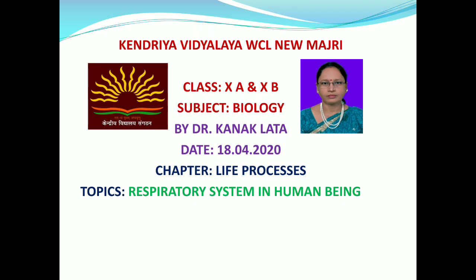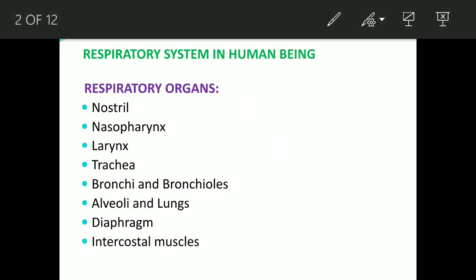Yesterday we learnt about respiration in different organisms and what are the common features of all respiratory organs. Today in this online session we will read about the respiratory system in human beings. Before starting, first of all, we should know about the different respiratory organs which take part in the respiratory system of human beings.